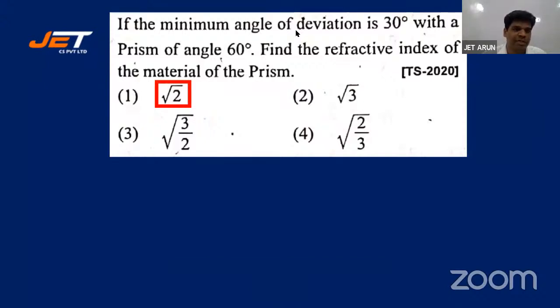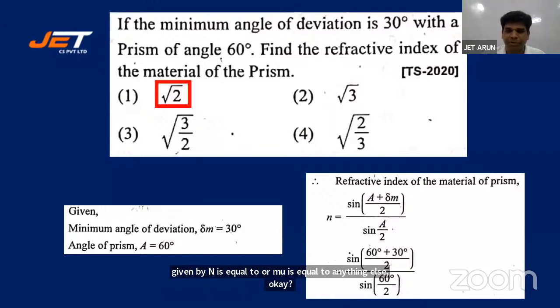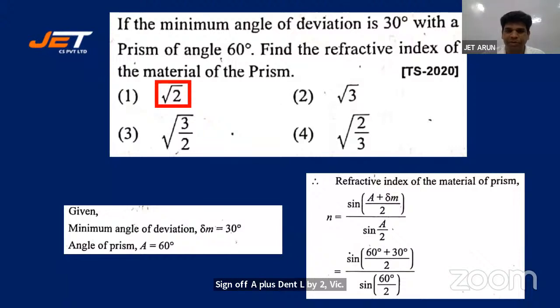All right, let's look at the answer, students. Here is the solution. Minimum angle of deviation is 30 degrees. Angle of prism is 60 degrees. A is 60 and delta m is 30. The formula used is refractive index of material of prism, n or mu, is equal to sine of (A plus delta m) by 2 divided by sine A by 2. Substitute values of A and delta m. What you get is the answer.